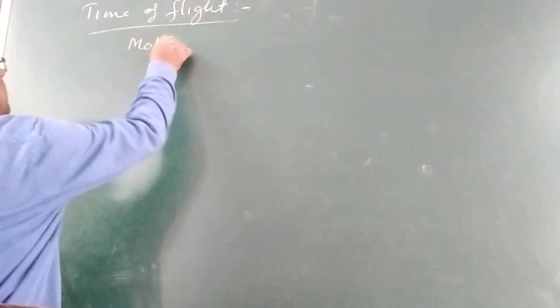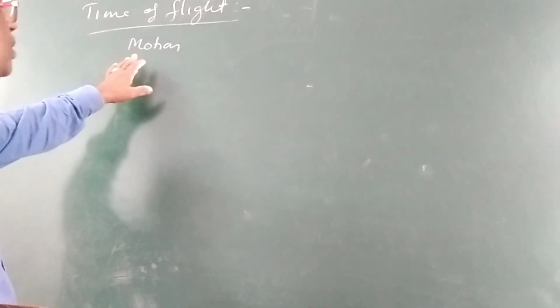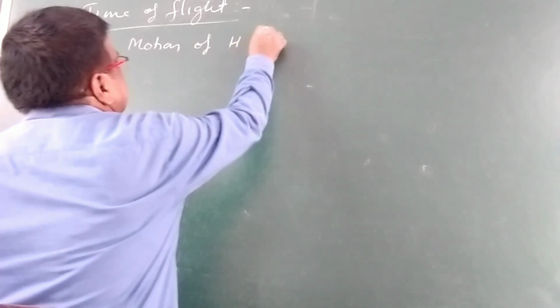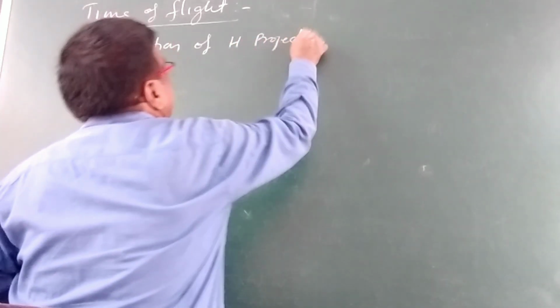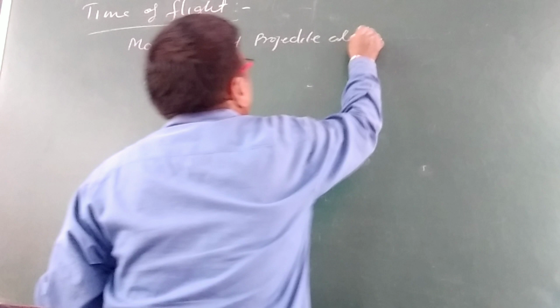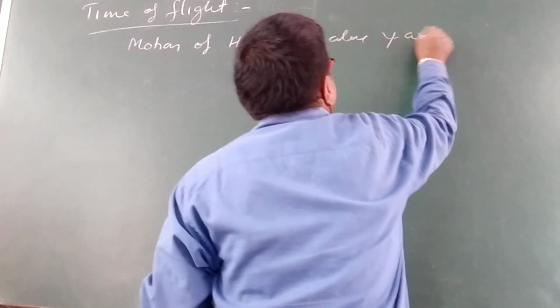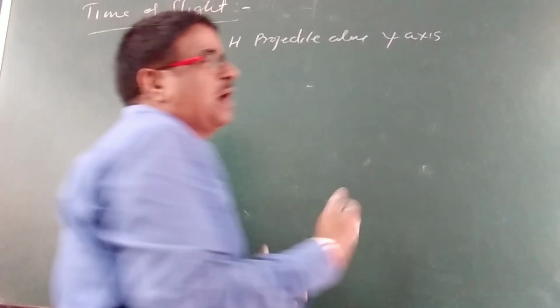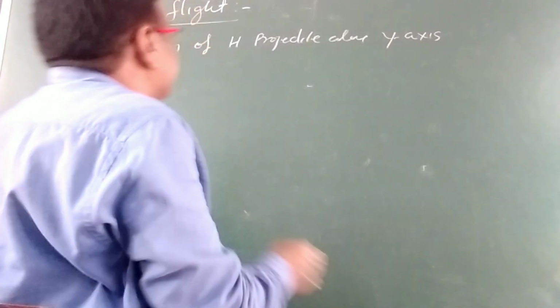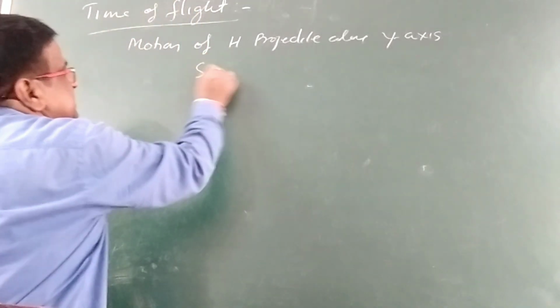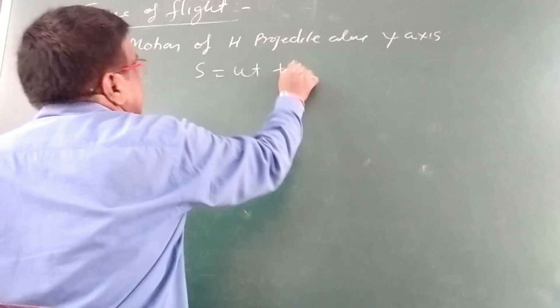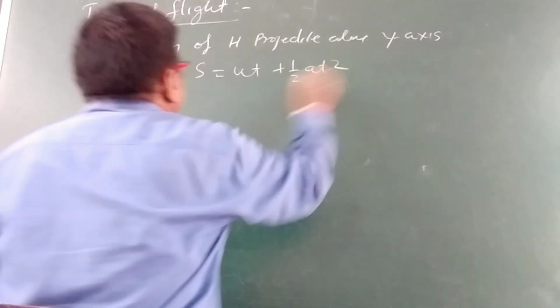For this, we will consider the motion of the horizontal projectile along the y-axis, that is along the vertical direction, and we will use S is equal to ut plus half at square.